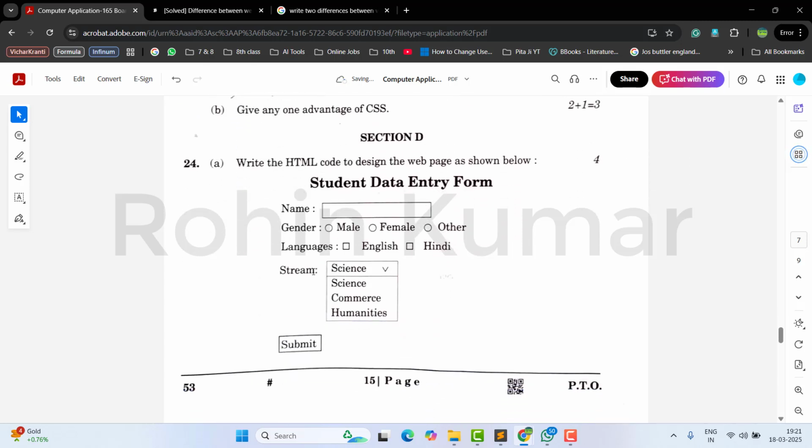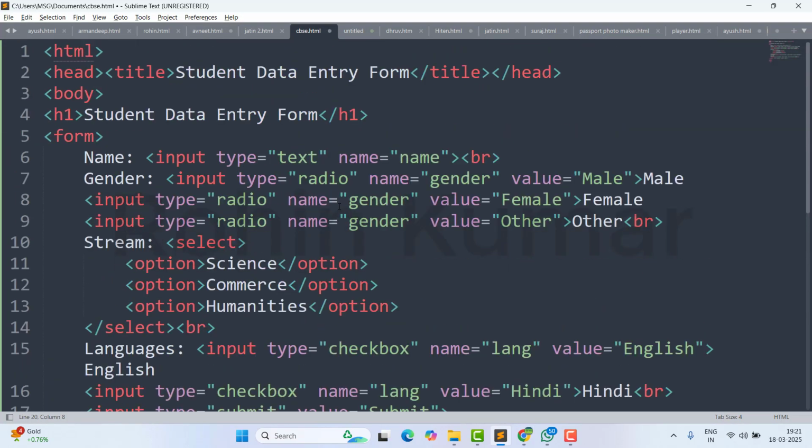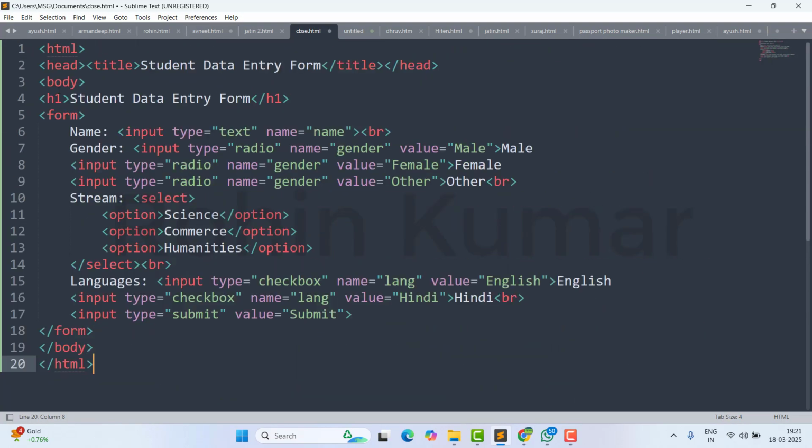Write the HTML code to design the web page given below. So friends, we have to write the code of this page. So let's move to our code editor, and we have already written the code for it and pasted it here. So you can see this is the answer of this question. Form, first we will make input type equal to text. Next we will make gender input type equal to radio, name equal to gender.